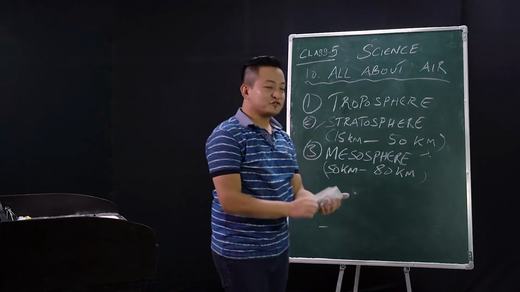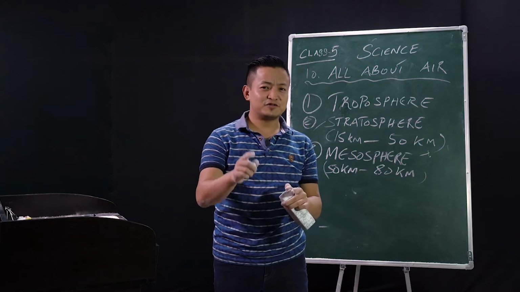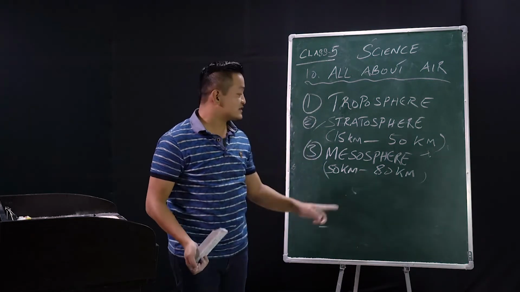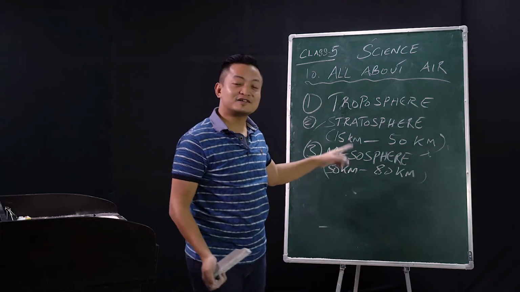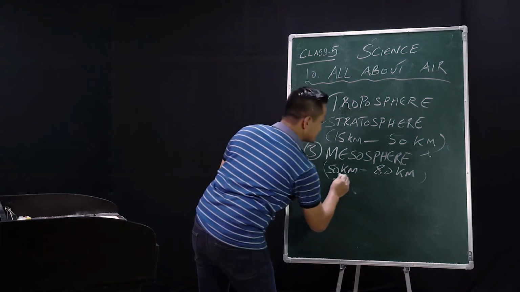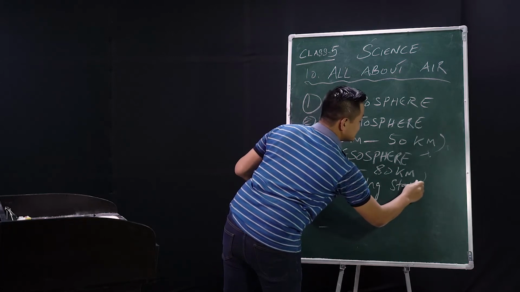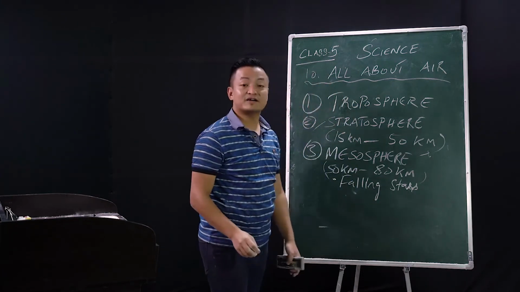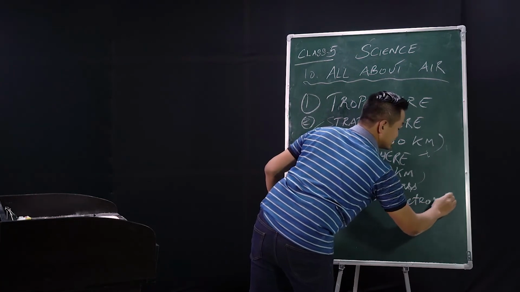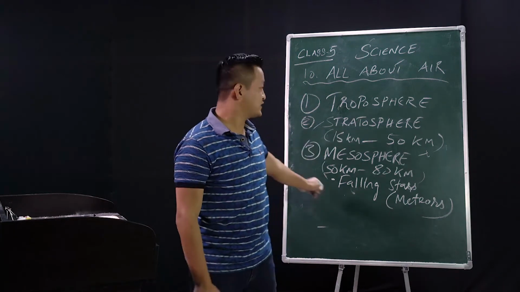And here, are you familiar with the word falling stars? Have you ever seen falling stars? Some of you make a wish when you see those falling stars. It happens here. The falling stars take place in this layer of the atmosphere, that is the mesosphere. I'll just write here, falling stars. And falling stars are nothing but meteors. So we are clear with the first three layers of the atmosphere.